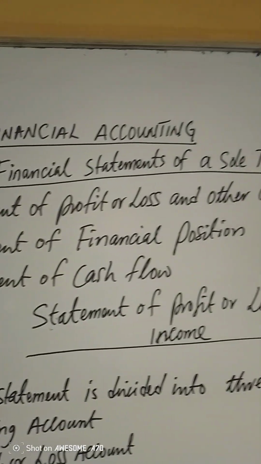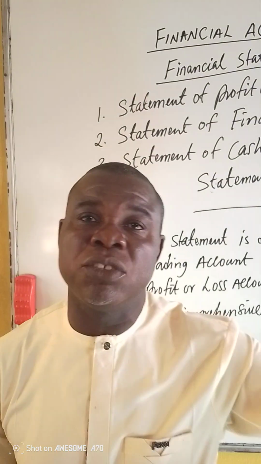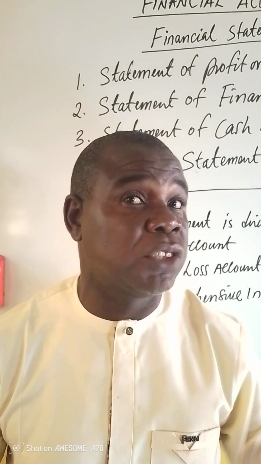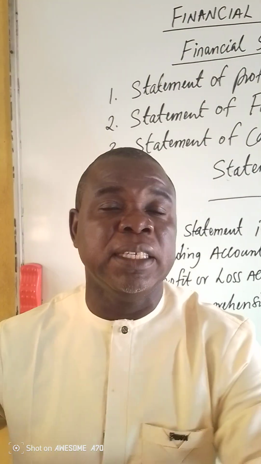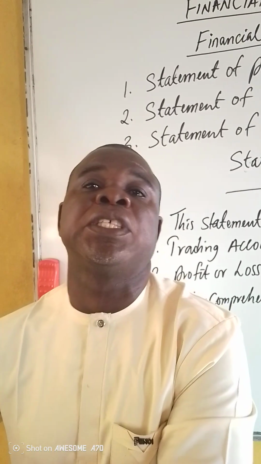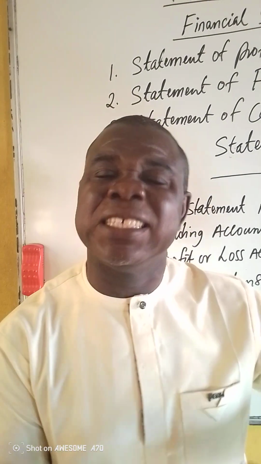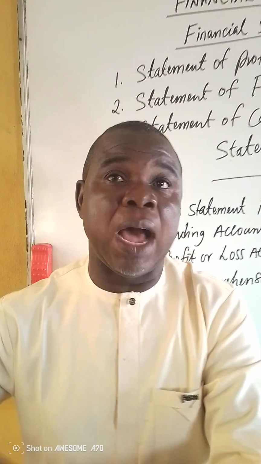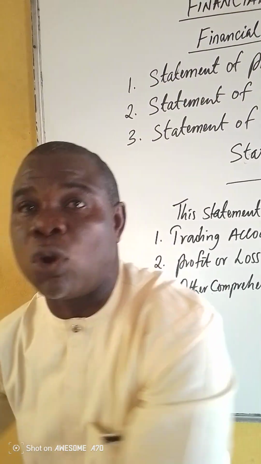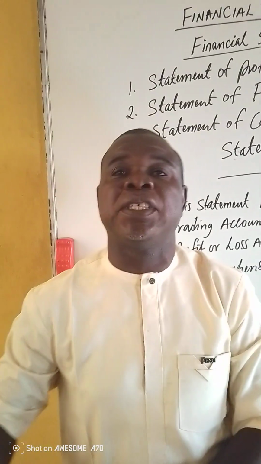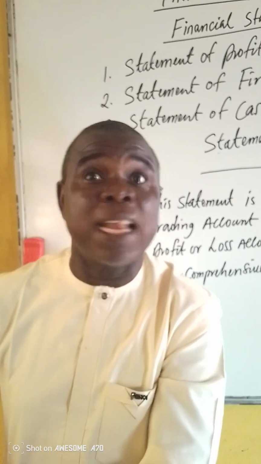So, when we talk of bookkeeping, the process of bookkeeping begins from books of original entry, passing through ledger account, balancing the account, and extracting the trial balance. That is bookkeeping. All the transactions and things that have to do with posting into books of original entry, transferring to ledger account, balancing all the ledger accounts, and extracting the trial balance is what is called bookkeeping. And all that means introduction to accounting. That is why bookkeeping is the foundation to accounting. So if you are introducing accounting, it's like you are doing bookkeeping. So you are right by saying introduction to accounting stands at bookkeeping.